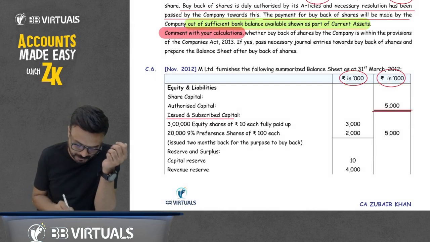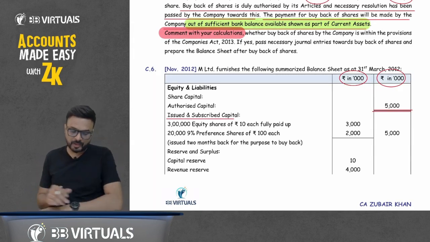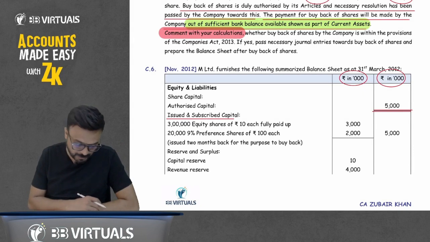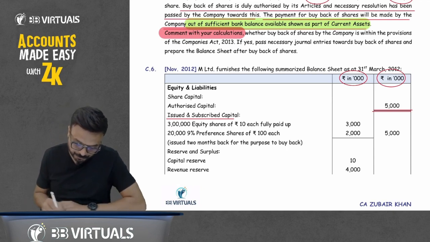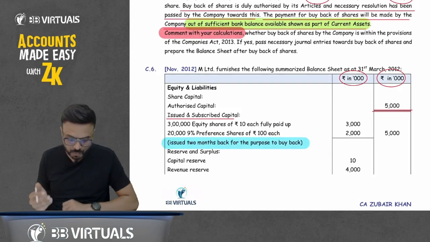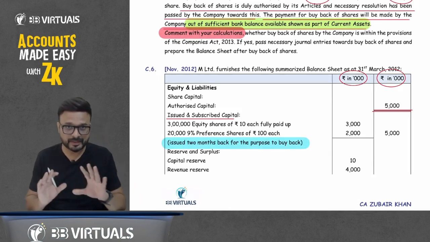Now issued and subscribed capital: 3 lakh equity shares of rupees 10 each fully paid up, that is 3,000; 20,000 9% preference shares of rupees 100 each, 2,000, issued two months back for the purpose of buyback. We'll discuss this, it is an important point.